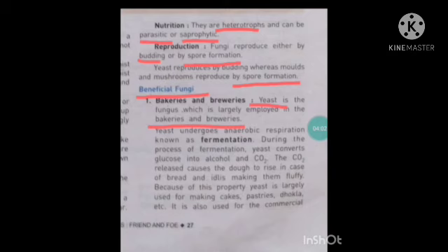Yeast undergoes anaerobic respiration known as fermentation. During fermentation, yeast converts glucose into alcohol and CO2. The glucose present in fruit juices and all that is converted into alcohol and CO2. The CO2 released causes the dough to rise in the case of bread and idlis, making them fluffy.